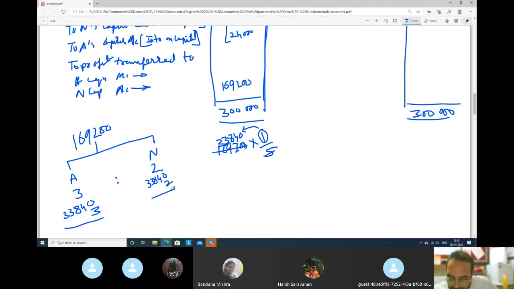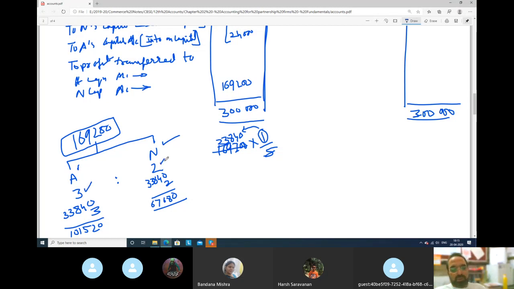So do the calculation. So how much will it come? 1,01,520. And if you do into 2, how much will it come? 67,680. तो बैलेंस जो प्रॉफिट था, the balance profit 1,69,200, we will distribute among A and B. In which ratio? 3:2 ratio.